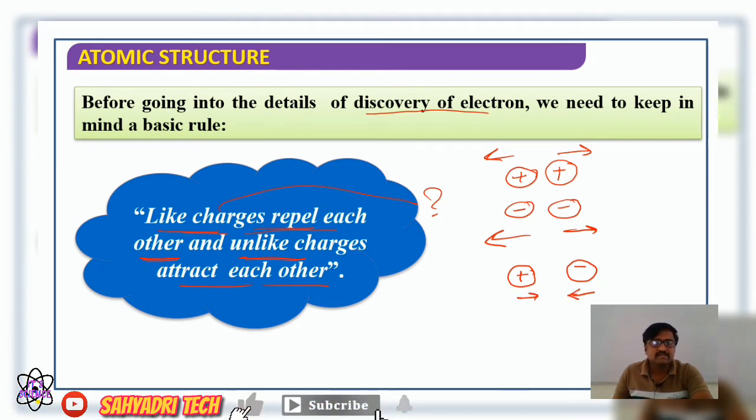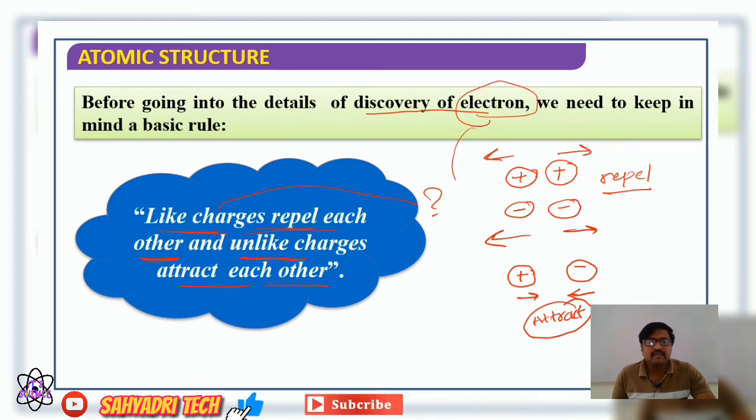Unlike charges attract each other. So the basic thumb rule to be remembered for charged particles is that like charges repel each other, while unlike charges attract each other. And electrons are negatively charged particles.